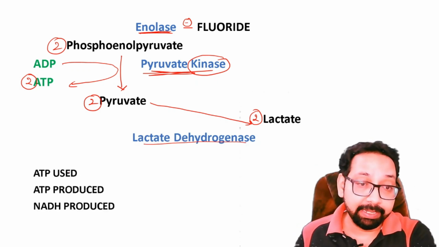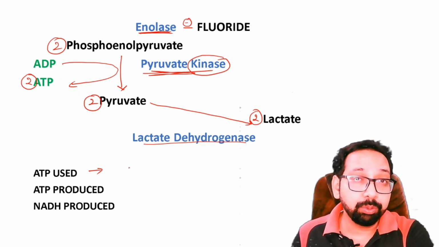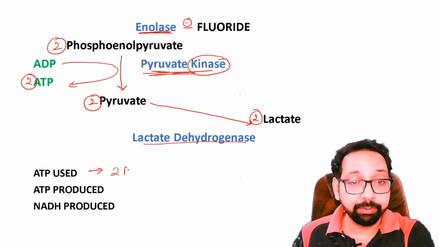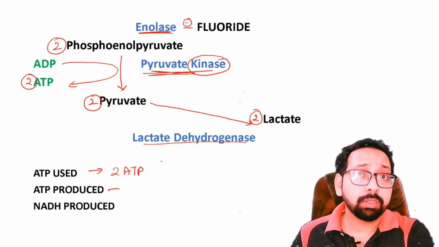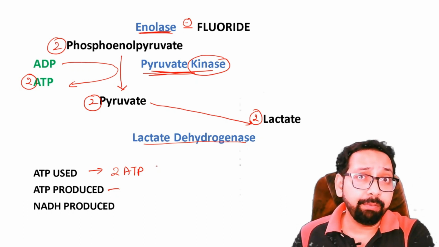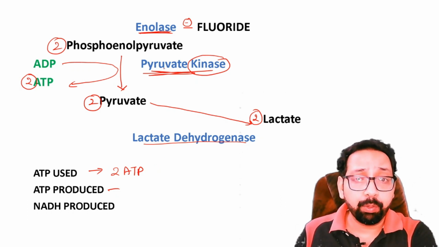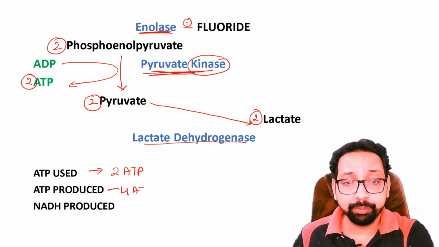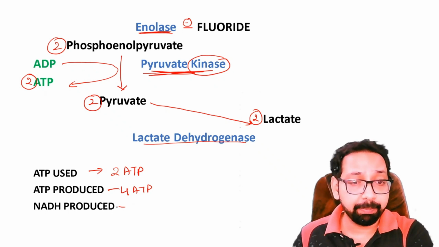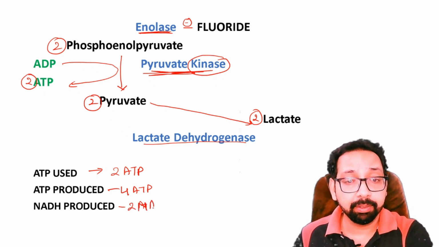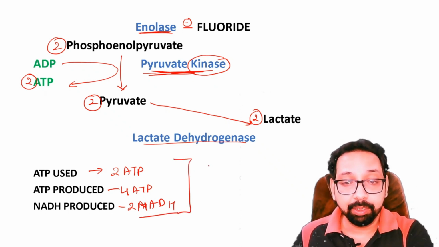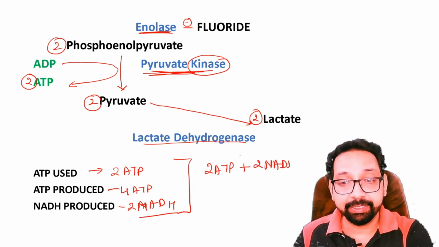Now we will discuss energetics. As I told you, in the initial 2 steps, catalyzed by hexokinase and phosphofructokinase, 2 ATPs are used. 4 ATPs are produced, 2 by phosphoglycerate kinase, 2 by pyruvate kinase, by substrate level phosphorylation. So 4 ATP produced. 2 NADH are produced by glyceraldehyde 3-phosphate dehydrogenase. So net gain would be 2 ATP plus 2 NADH.